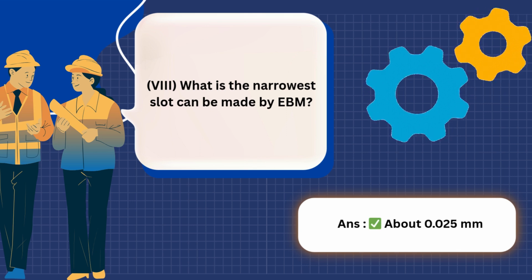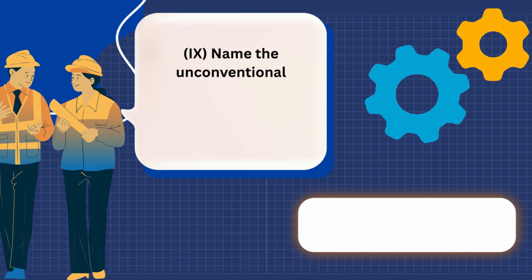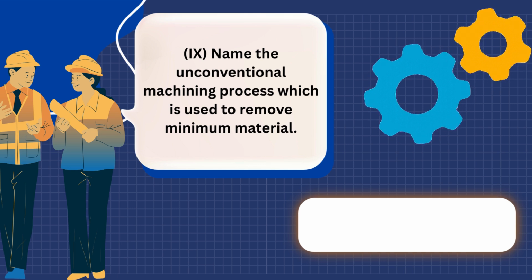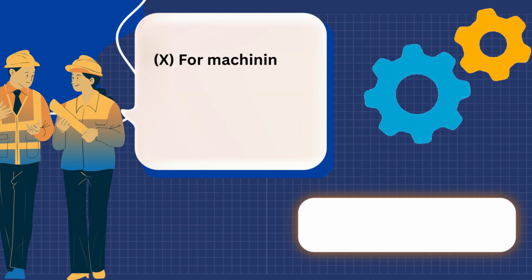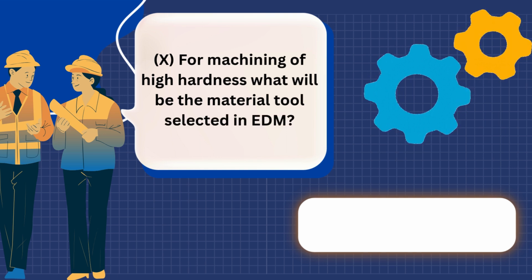About 0.025 millimeters. 9. Name the unconventional machining process which is used to remove minimum material. Answer: electrochemical machining, ECM. 10. For machining of high hardness, what will be the material tool selected in EDM? Answer: graphite or copper tungsten.